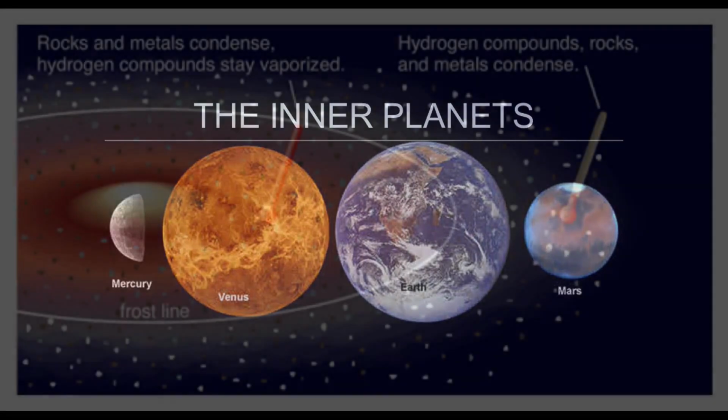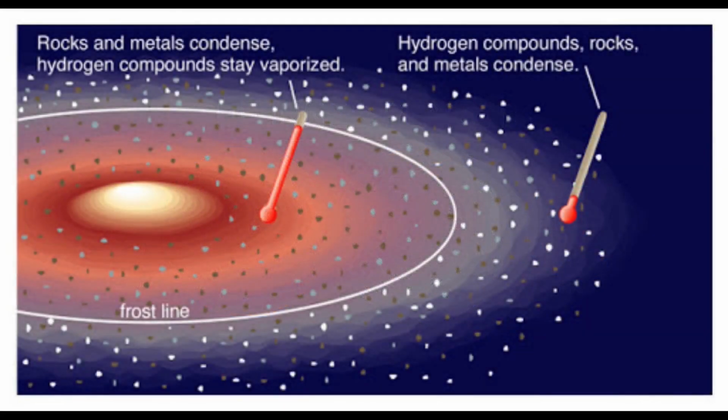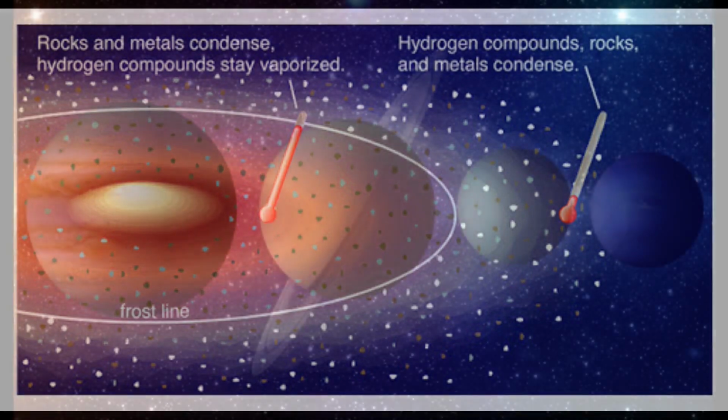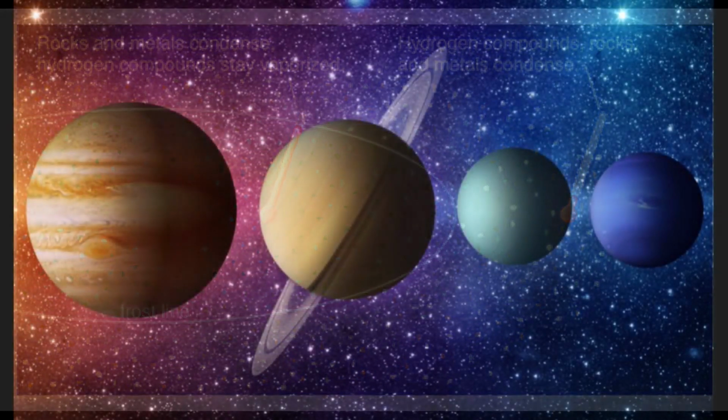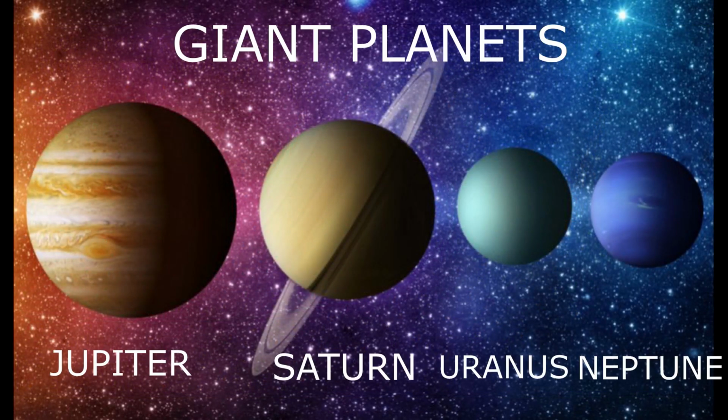Beyond Mars, there was the frost line, where the temperature was cold enough for hydrogen and helium to remain in solid form. So large planets were formed beyond the frost line. As hydrogen and helium are in abundance, these planets grew larger. They attracted hydrogen and helium to form large planets like Jupiter and Saturn. Uranus and Neptune are said to have formed closer to the Sun than their current orbits suggest. They formed after Jupiter and Saturn, and less material was available, so they are relatively small. Later, they migrated to their present orbits.